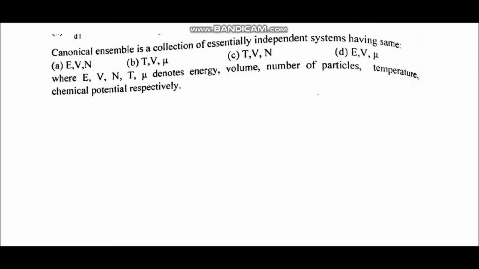Next question is canonical ensemble is a collection of essentially independent systems having same E is energy, V volume, N number of particles, T temperature, and mu is chemical potential. So the ensembles can be divided into three categories. First is the micro-canonical ensemble. In case of micro-canonical ensemble, the system that is under consideration is isolated. It means number of particles and the energy of the system is fixed, and as you can see, volume is already fixed. It is given in all the four options. So if we have E, N and V fixed, we have a microcanonical ensemble. So option A is for microcanonical ensemble.